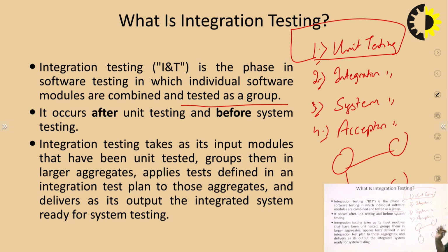It is very much clear again that it occurs after unit testing but before system testing. So this sequence needs to be properly followed. At the initial level, unit testing needs to be done. Then comes integration. Once integration is done, then we'll be dealing with complete system testing, and lastly we'll be talking about acceptance testing. So it is always done after unit testing has been performed and before testing the complete system, that is, the system testing.